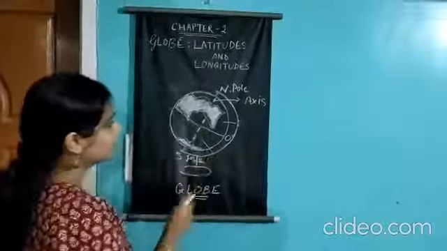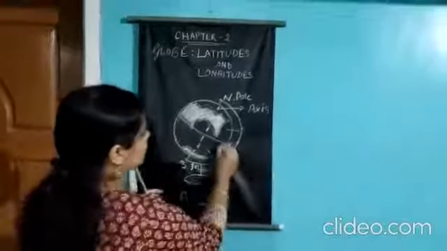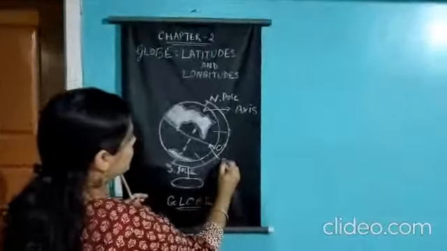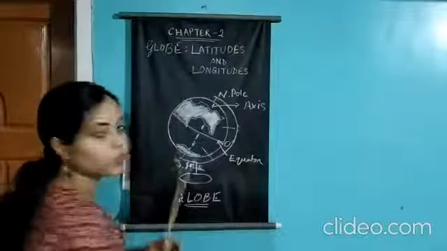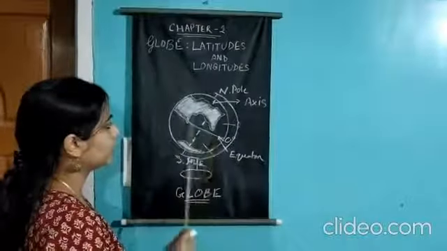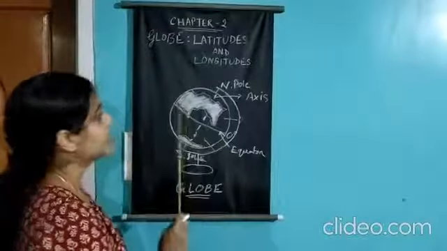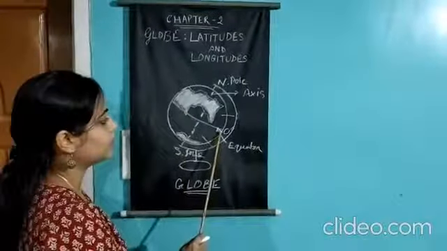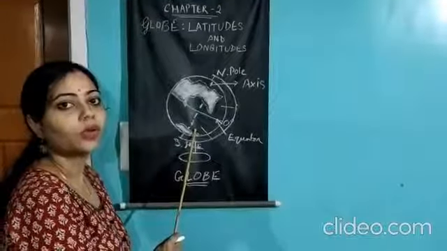Clear? So next is the equator. This is the equator. What is the equator? The equator is also an imaginary line. Okay, clear? It is also imaginary. It does not exist in reality. The equator is an imaginary line which divides the whole earth into two halves.